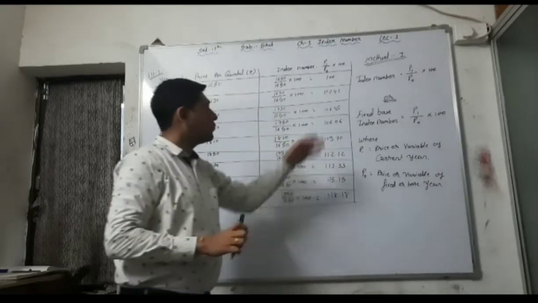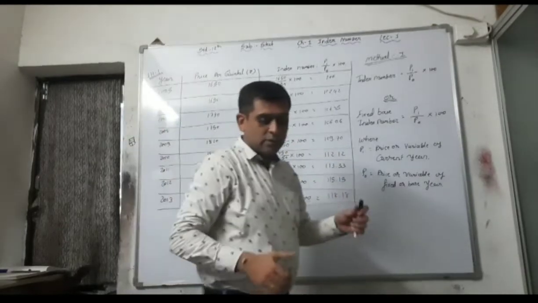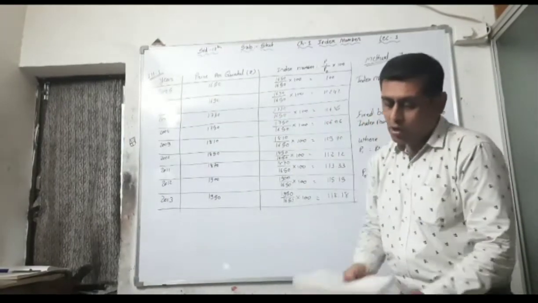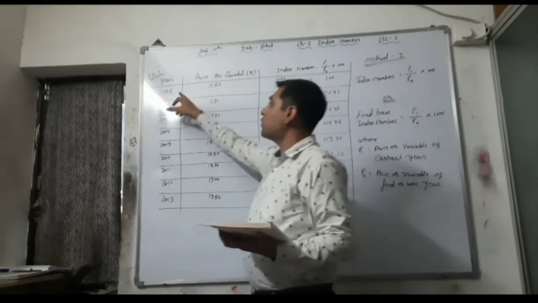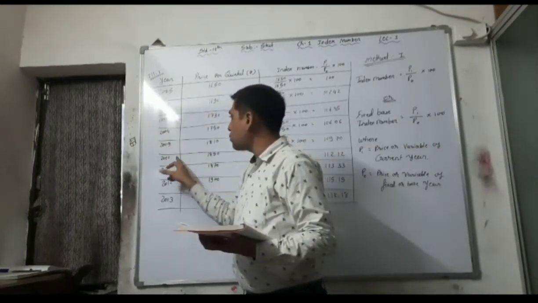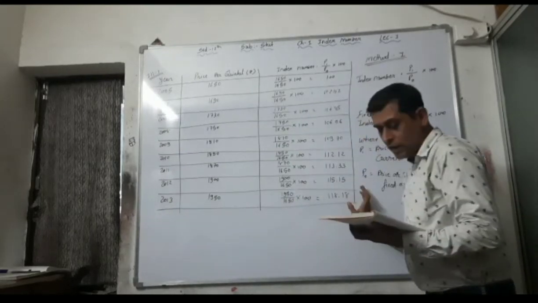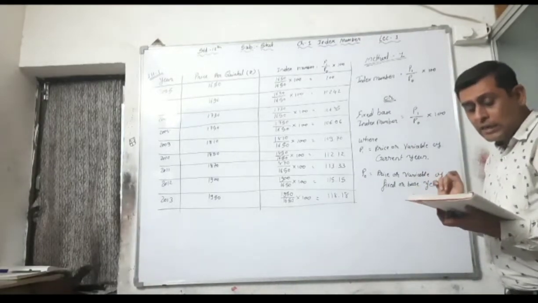See here, the first question's answer is complete. Prepare the index numbers for the price of wheat for the remaining years, after 2005, that is 2006 to 2013. All the index numbers are here. And the next question, state the percentage increase.